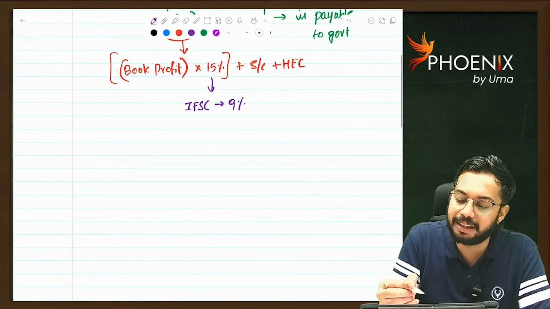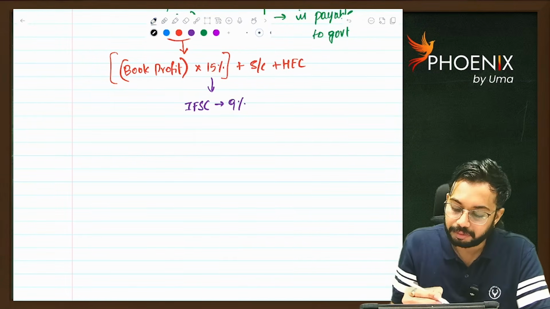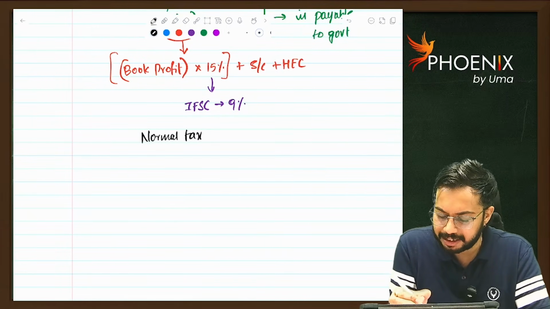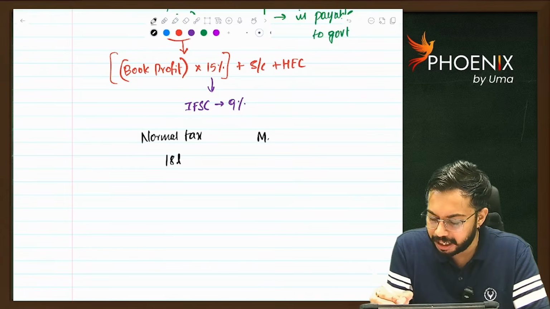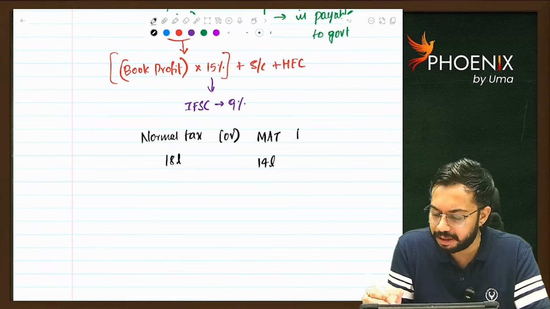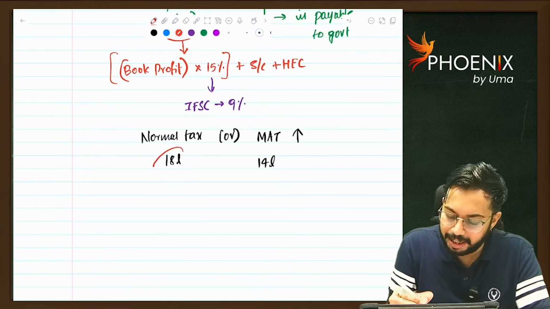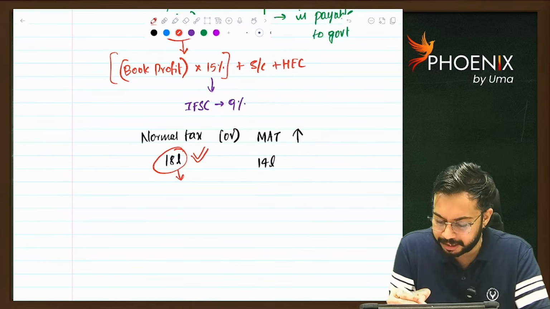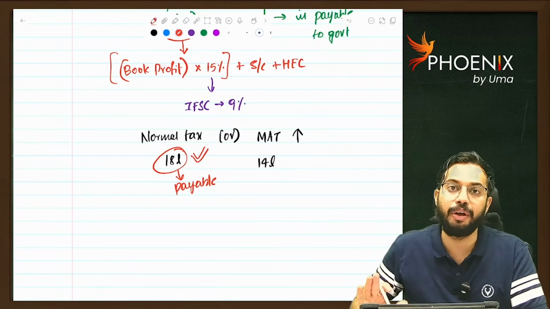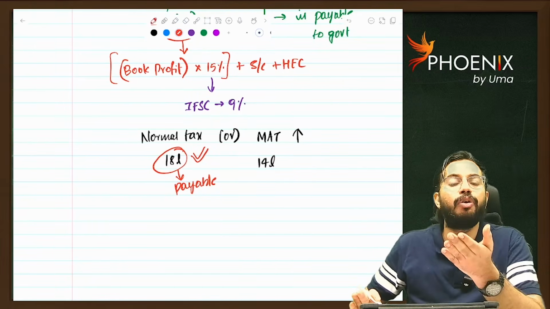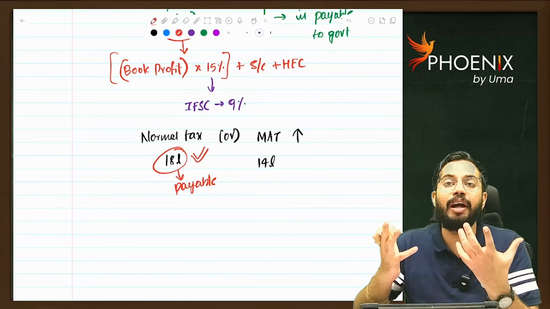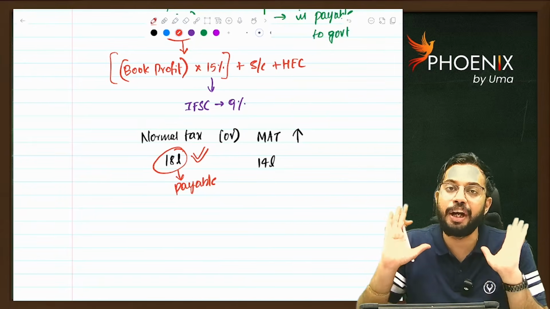Now I will take one example. Let's say normal tax is 18 lakhs. MAT is 14 lakhs. Out of these two, whichever is higher, that is 18 lakhs. So 18 lakhs is payable to government. Now the company will start arguing, sir, I am required to pay only 14 lakh rupees, but you are compelling me to pay 18 lakh rupees. Why are you asking me to pay extra?